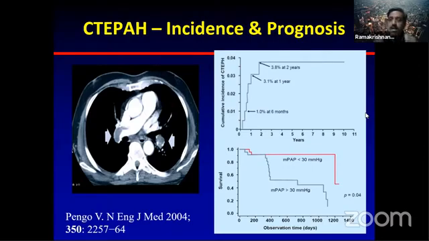So the question is, if you have a pulmonary embolism today, what are your chances of developing CTEPH, with treatment, without treatment, whatever you have? Natural history suggests that it is roughly only 3.8% at 2 years, and then there is a plateau. It's a fantastic study, quoted everywhere. The incidence is roughly 1% at 6 months, 3.1% at 1 year, and 3.8% at 2 years.